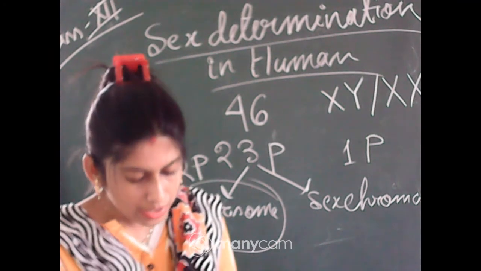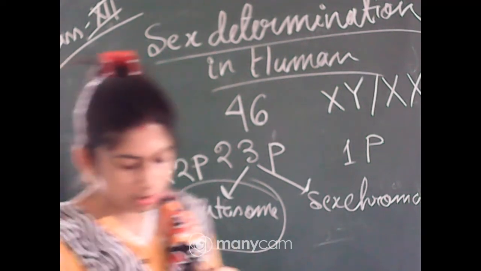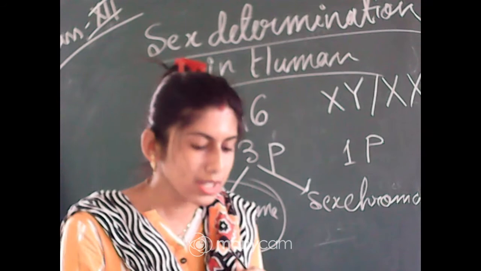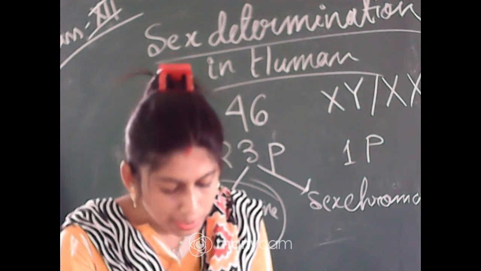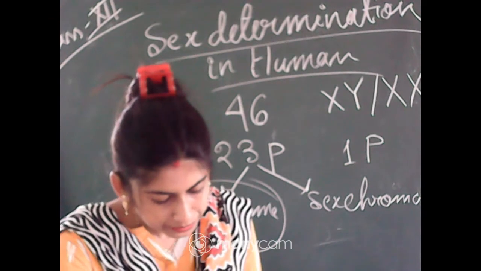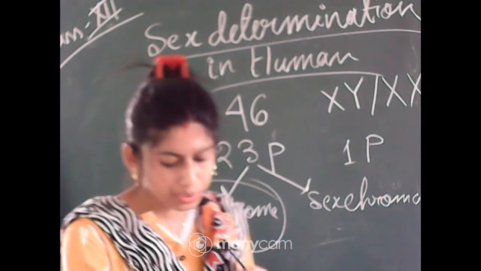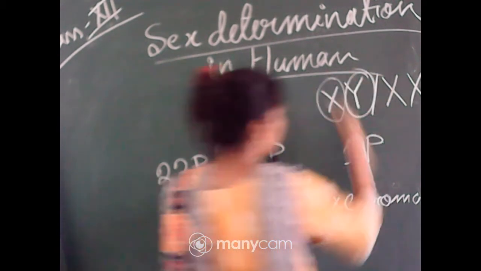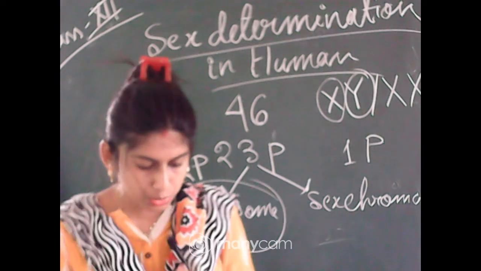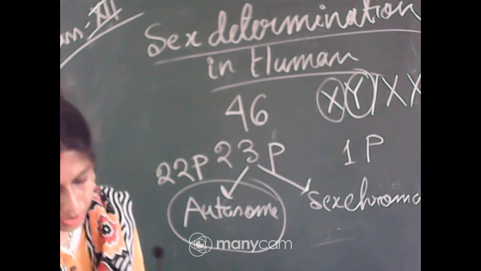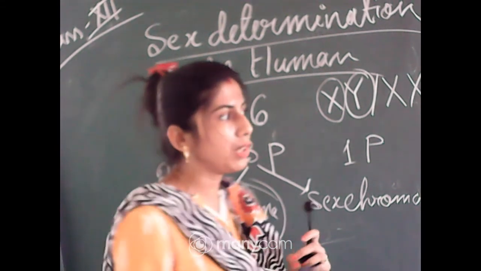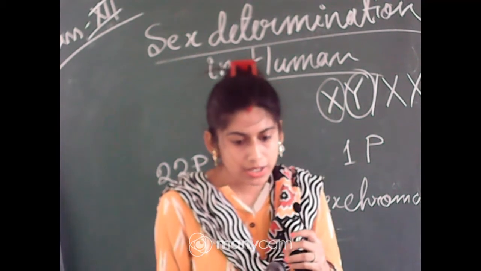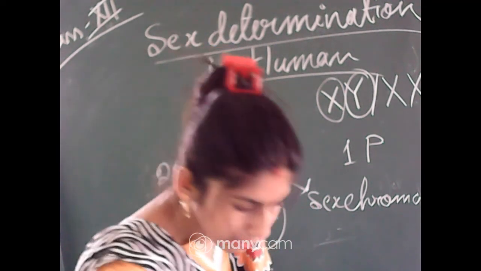Okay, that means during spermatogenesis among males, you know the process of spermatogenesis, the process by which sperms are produced, two types of gametes are produced, 50% of the total sperm carrying the X chromosome and the other 50% of the total sperm carrying the Y chromosome. Now, when a girl will be born and when the baby will be a boy, how will we decide? We can decide with the help of the chromosomes.